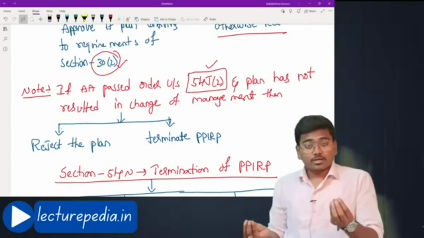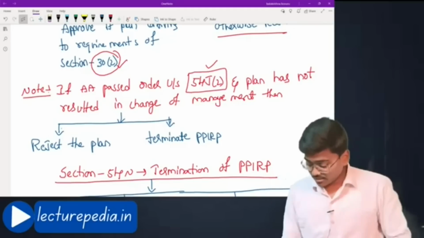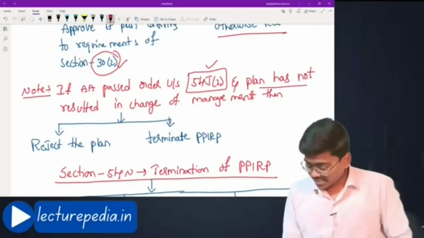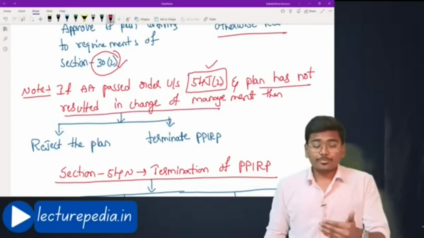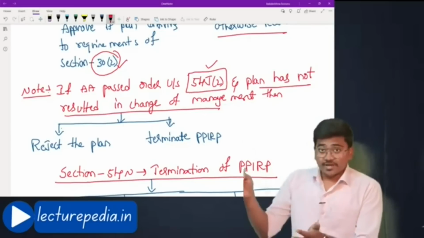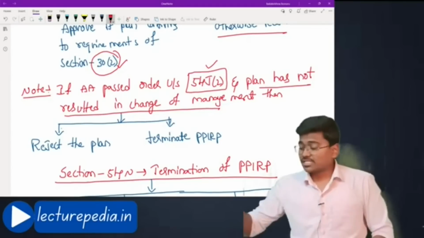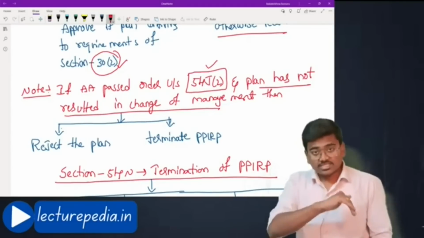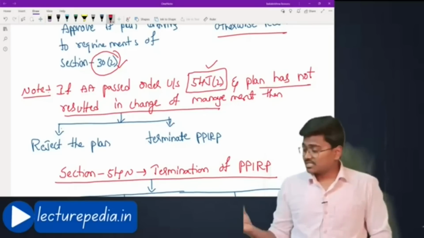Okay, the adjudicating authority has passed such an order and the plan has not resulted in change of management. During PPIRP the management was shifted, but once the final plan was approved, this plan has not provided for change in the management. The existing management only will be continued as per the plan that is given.